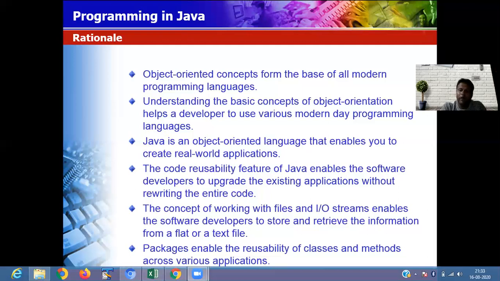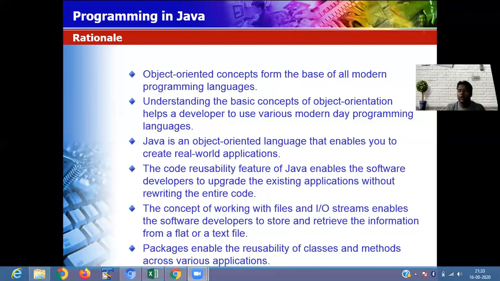Then, what is the work of this object orientation concept? Suppose you have a software and you want to extend the functionality of your existing application. In the previous approach, you had to write the program from the beginning. It is like you have a building, and if you want to extend it, you have to develop it again from the first floor. But this is not practical, because your time is wasted, your money is wasted, and raw material is wasted. The object orientation concept helps you there, without rewriting the entire program.